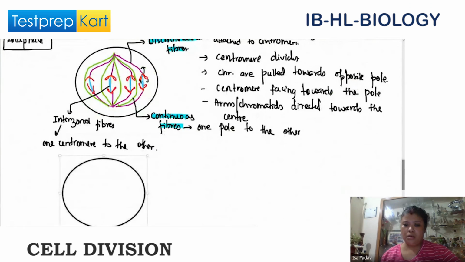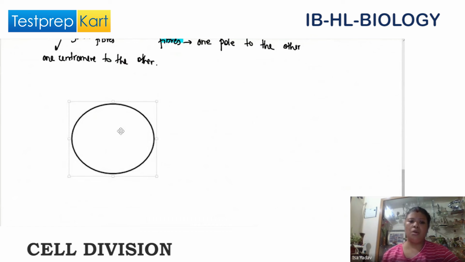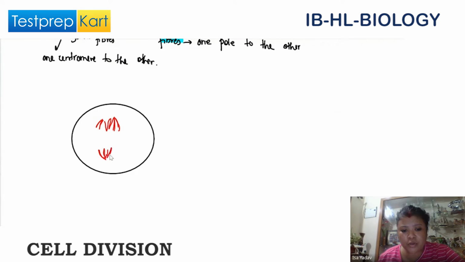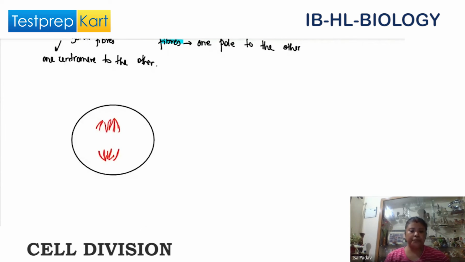Okay, all right. So now what happens? You can observe that the chromosomes start to move towards opposite poles, and as they reach the opposite poles, they appear somewhat like this. Under the microscope, this is what you're going to observe. Do you see the images in the book? Page number 53.